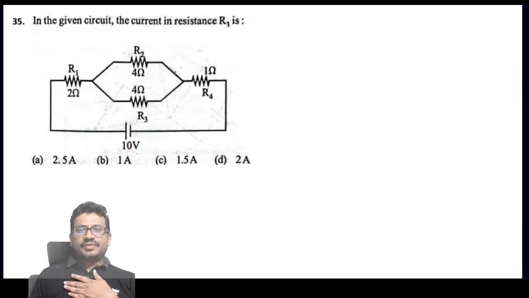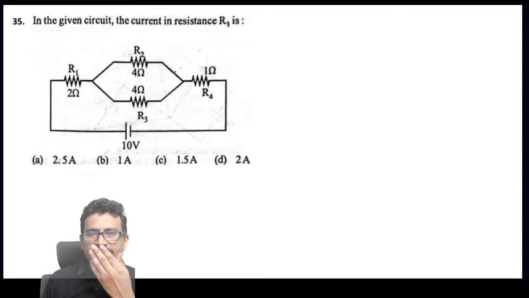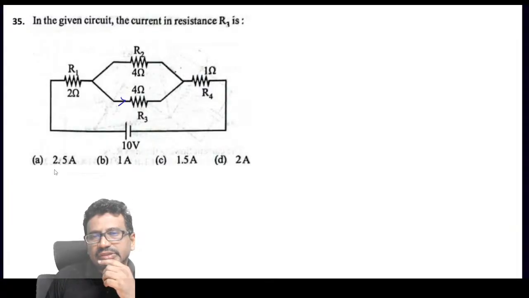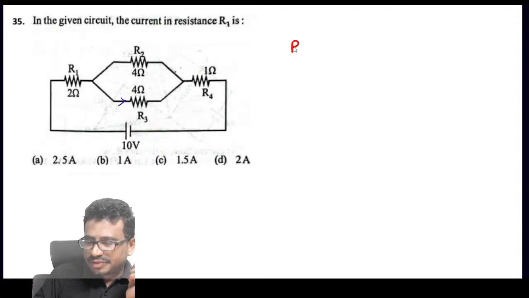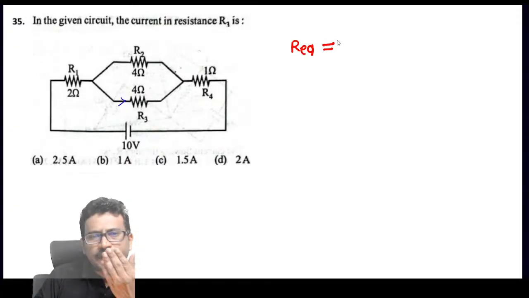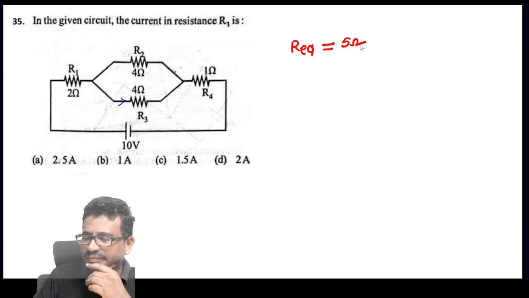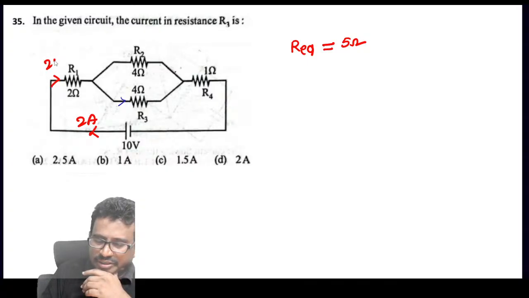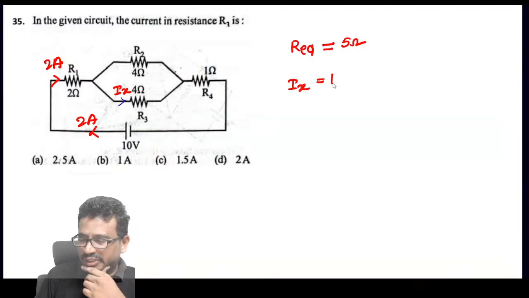Next, in the given circuit, the current in the resistor R3 is... Here the R3 is here. This current we need. So what is the equivalent resistance of this network? Tell me. So first of all, R equivalent, which is equal to 2, 3. So this is 5. Then how much the supply current is, 2 amperes. So here this current is 2 amperes. Now we need this current Ix, if I call, and which will divide equally, 1 ampere.